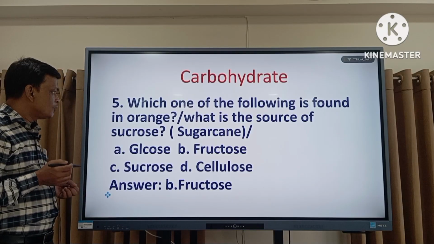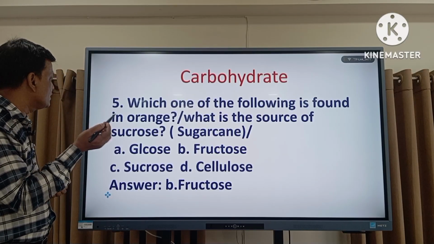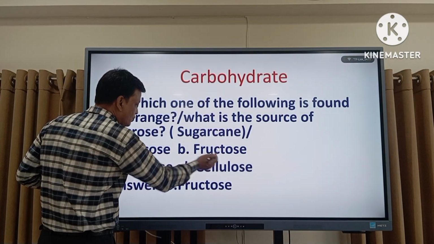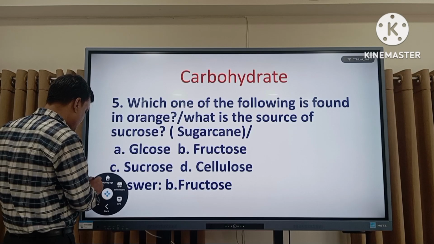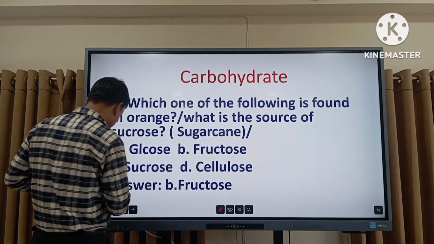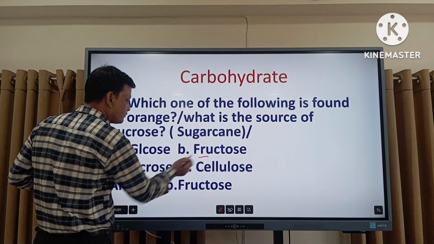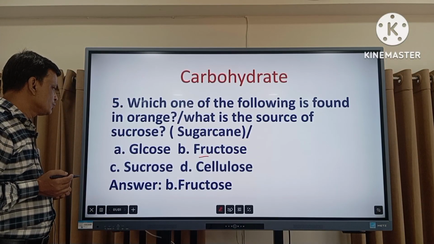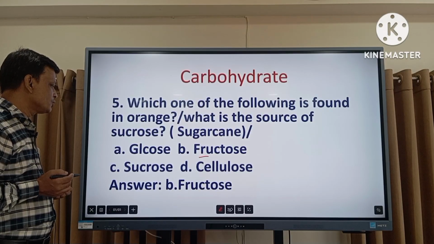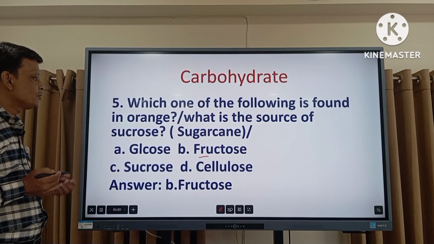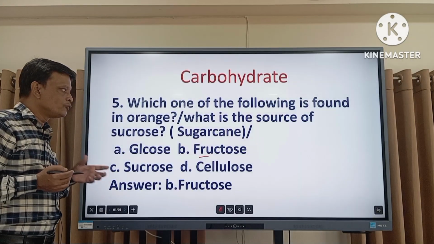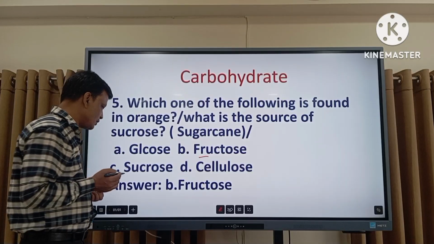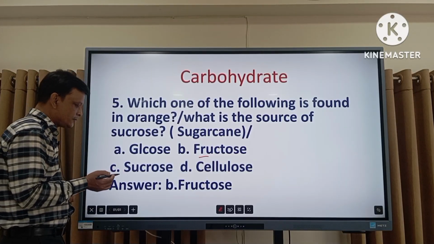Okay. Which one of the following is found in the orange? Actually, the correct answer is fructose. Glucose, sucrose, cellulose, fructose. Fructose is the correct answer. Actually, fructose is mainly found in fruits. Most fruits have fructose sugar. Okay, so the right answer is B, fructose.